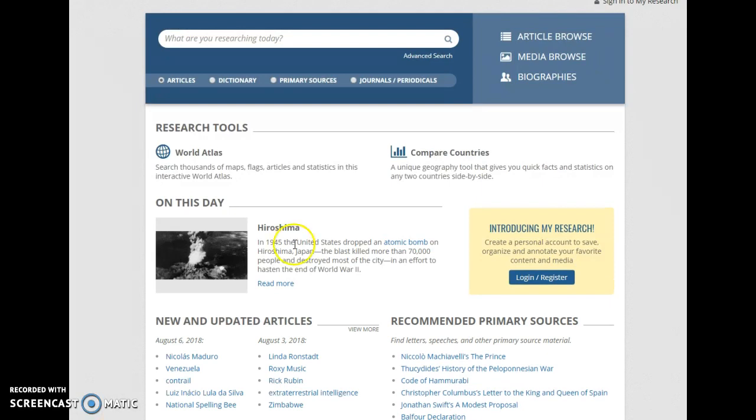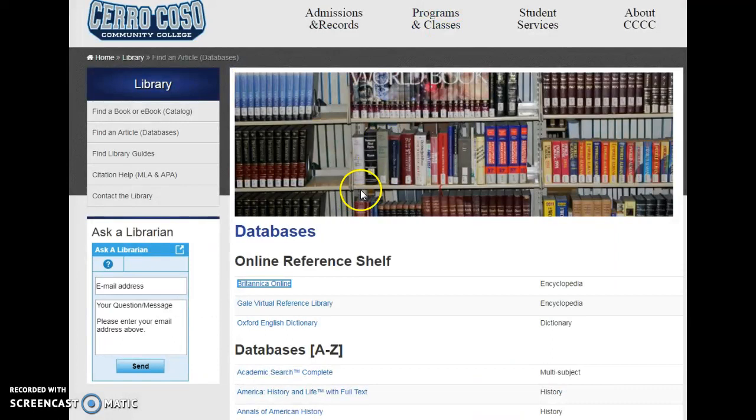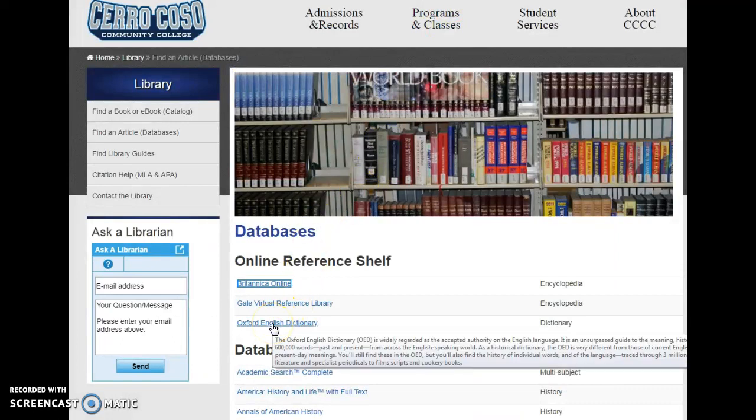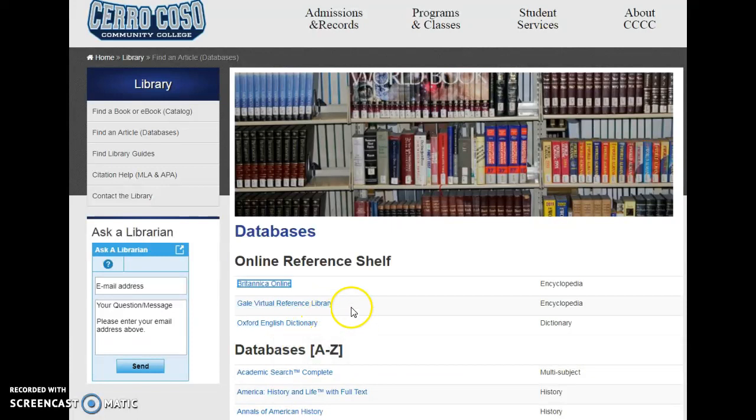It's going to have articles on a variety of topics, but for more subject-specific coverage, you're going to want to use the Gale Virtual Reference Library. The Oxford English Dictionary is widely regarded as the accepted authority on the English language, so we have a subscription to that for looking up definitions of terms. But let's jump right into the Gale Virtual Reference Library.